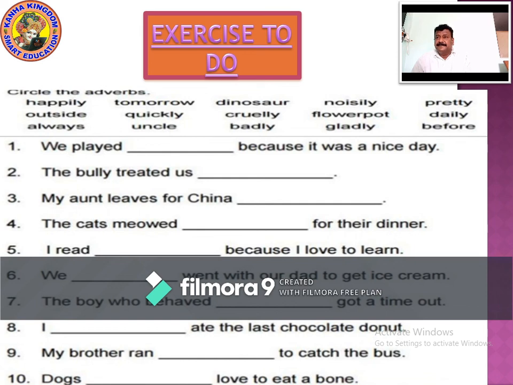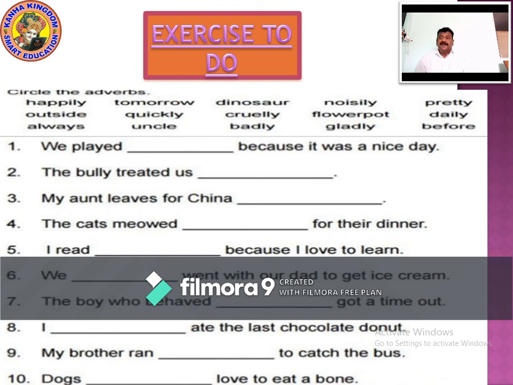Before is an adverb. We played dash because it was a nice day. We played outside because it was a nice day. The bully treated us badly. My aunt leaves for China tomorrow. The cat mewed noisily for their dinner. I read dash because I love to learn. I read daily because I love to learn. We dash went with our dad to get ice cream. We happily went with our dad to get ice cream.